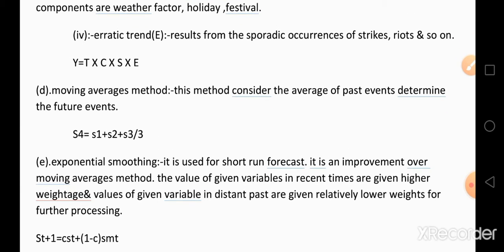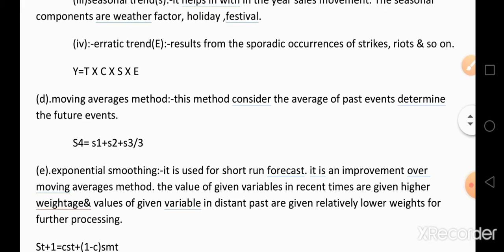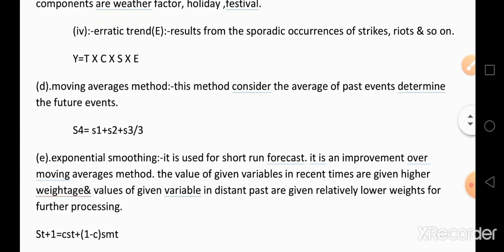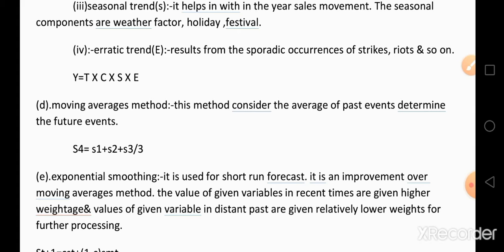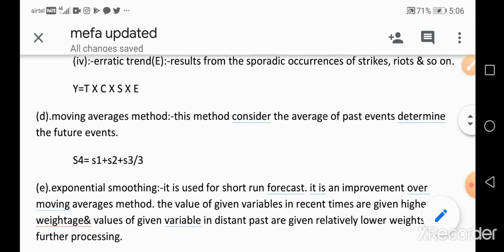Next, erratic trend. Erratic trends result from the sporadic occurrence of strikes, riots, and so on. We also consider different types of environmental disasters, which also affect the demand for the product. If there are earthquakes or floods, customers have very little income, so the demand for the product decreases. That is called an erratic trend.